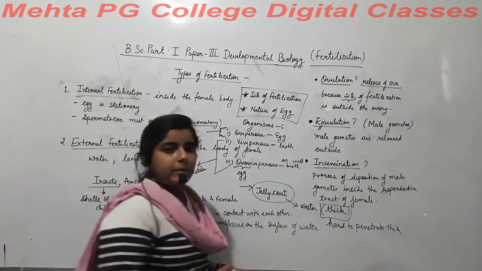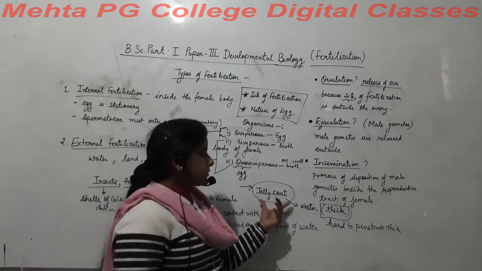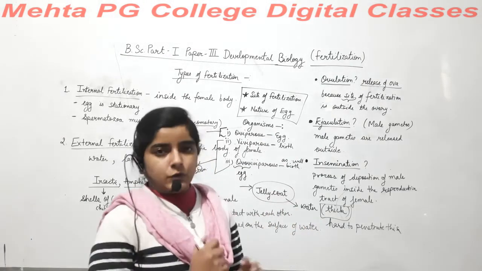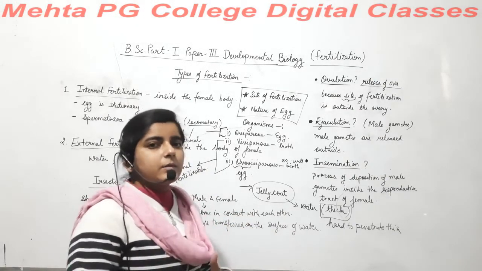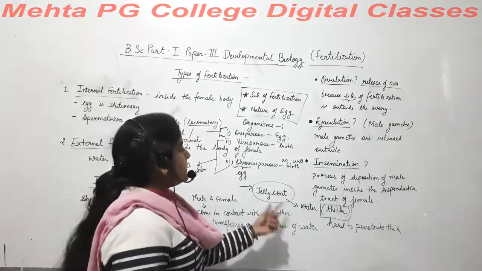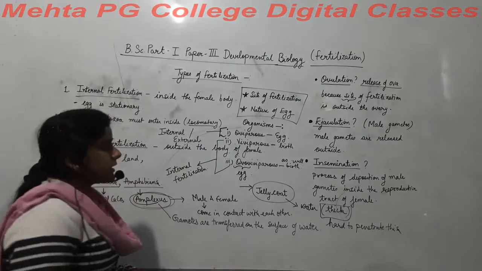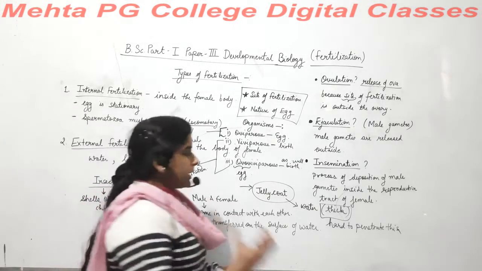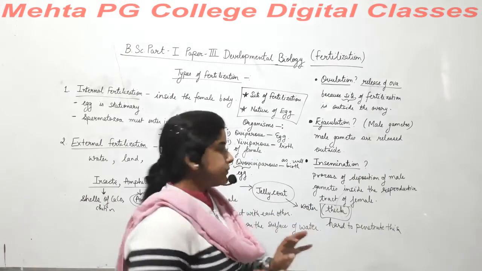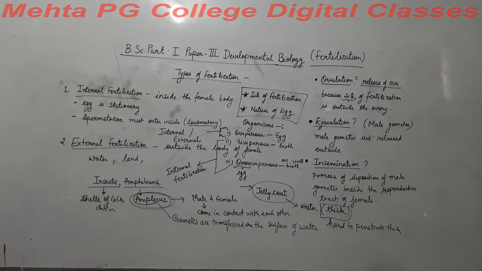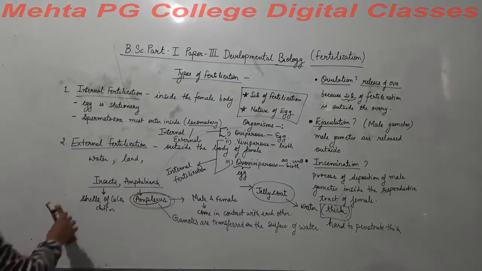So the male gamete will not be able to penetrate it. So before coming in contact with the water, it needs to be fused, right? Because at that time it is a thin structure, and at that time the male gamete or spermatozoa can easily enter the ova or the female gamete. So before coming in contact with the water, it needs to be what? Fused. So this is all we talked about the internal as well as external fertilization.